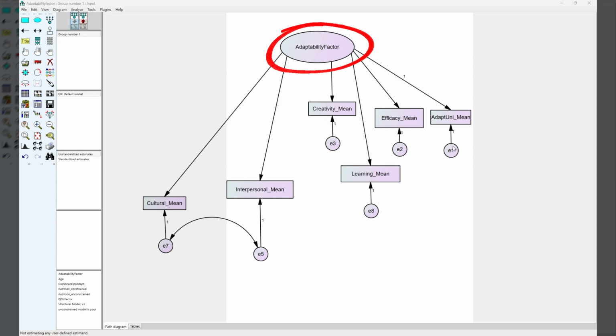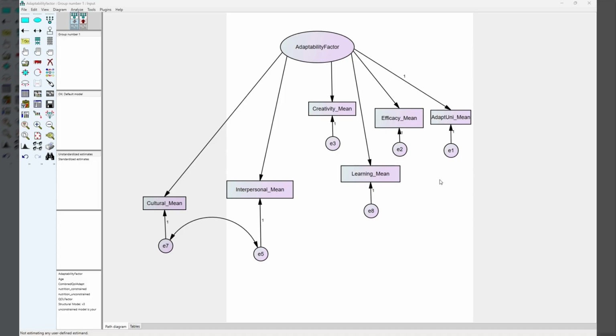initially specified as a single latent factor, as you can see in the diagram, with 7 observed indicators, which included cultural, work stress, interpersonal, learning, adaptability to uncertainty, creativity, and efficacy to adapt. The initial model ran on 7 variables. As you can see in the diagram here, we only have 6 variables, but the initial one was run with 7. Inspection of standardized factor loadings and modification indices indicated that work stress, which had a lambda of 0.06, and learning, which had a lambda of 0.13, did not load meaningfully on the latent factor,